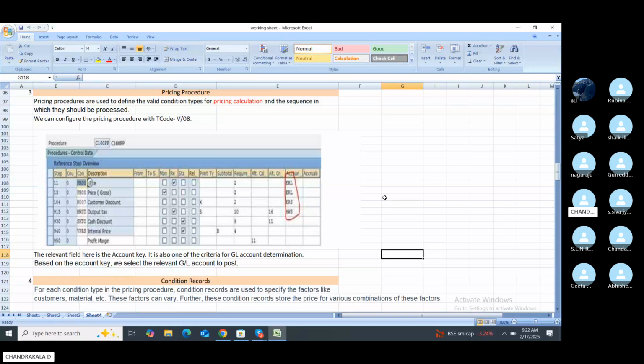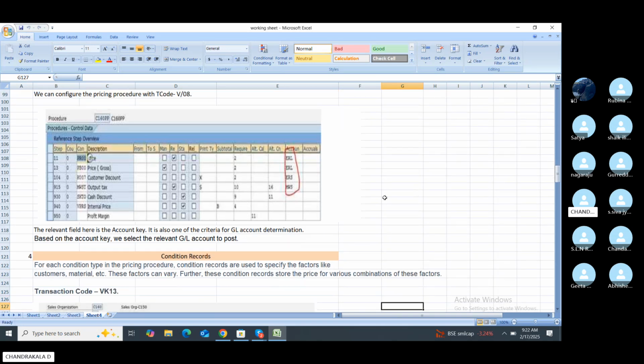Accounting keys are also one of the critical inputs for GL accounts. The determination is based upon the accounting keys, and we select the relevant GL accounts to be posted.